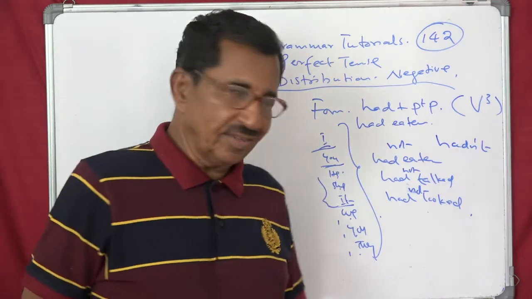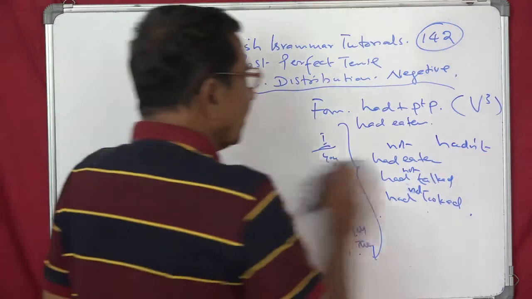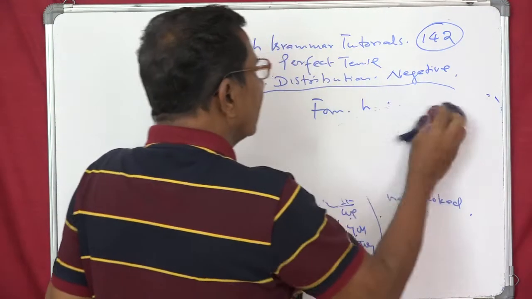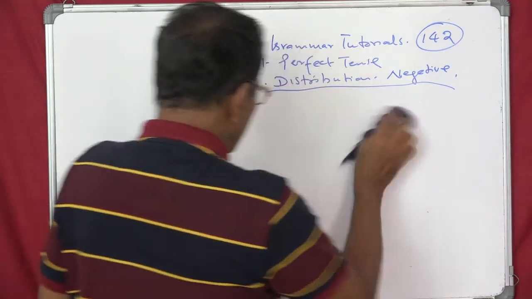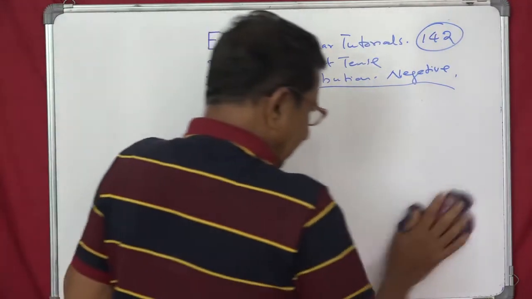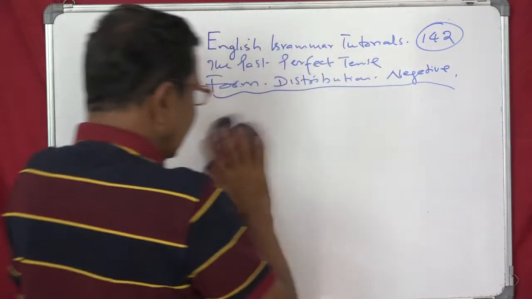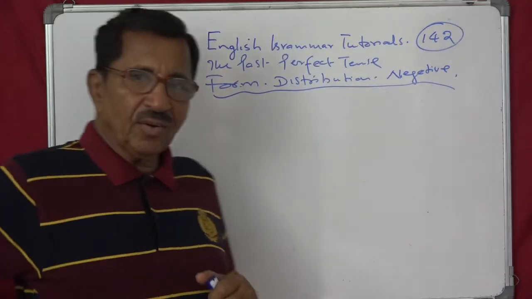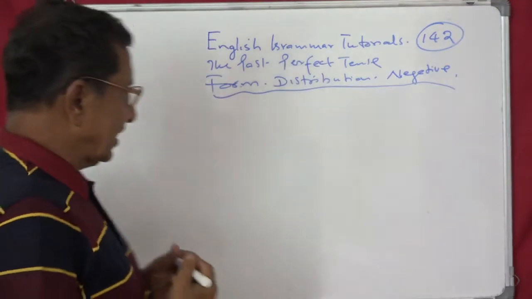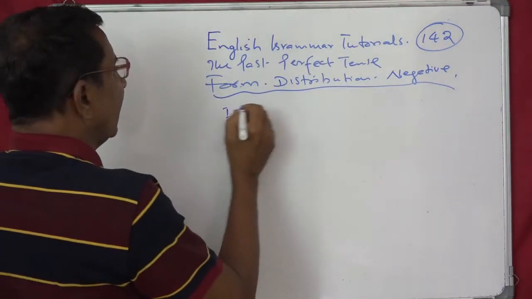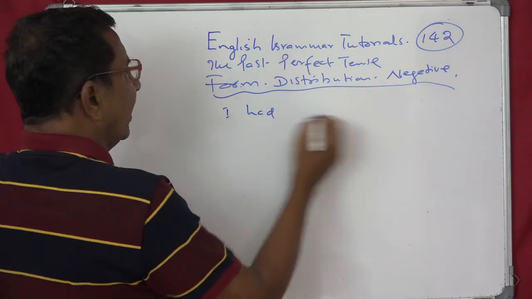Read aloud. Okay. So for our information, you and me, we will make say 10 or 15 sentences in this.